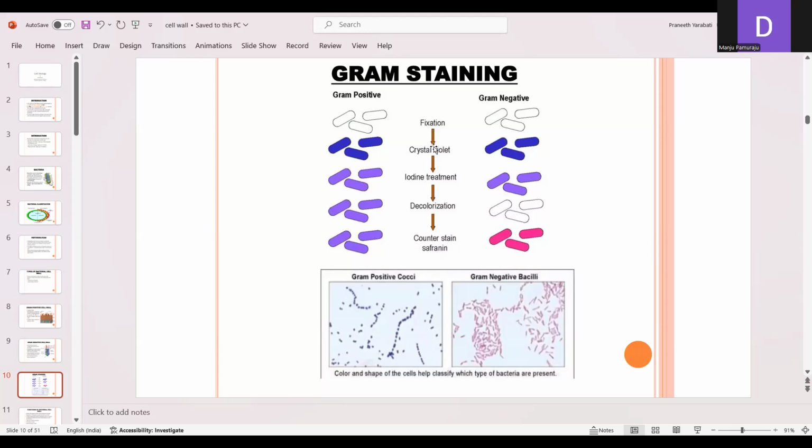The steps are crystal violet, iodine treatment, decolorization and counterstain safranin. An example of gram positive bacteria is cocci, which are round shaped, whereas an example of gram negative bacteria is bacilli, which are rod shaped.